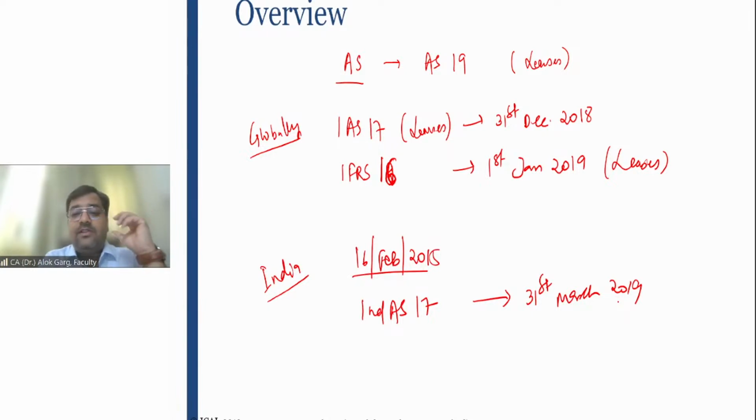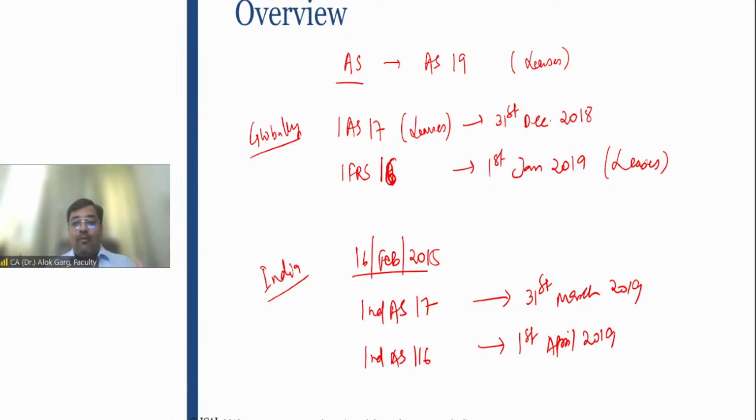So till 31st March 2019, Ind AS 17 was applicable. With effect from 1st April 2019, since globally IAS 17 was no more and IFRS 16 was introduced with effect from 1st January 2019, consequently we also introduced Ind AS 116, right? In place of IFRS 16, we have issued a standard, Ind AS 116, and this standard was applicable from 1st April 2019.